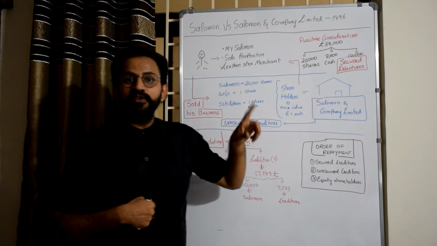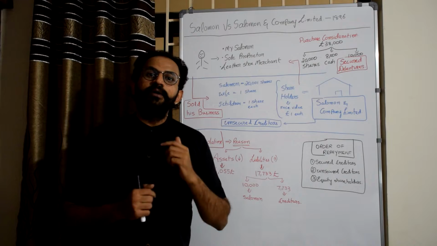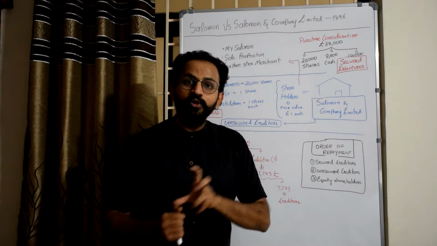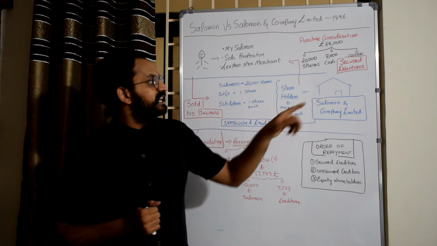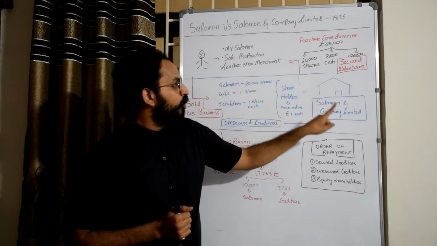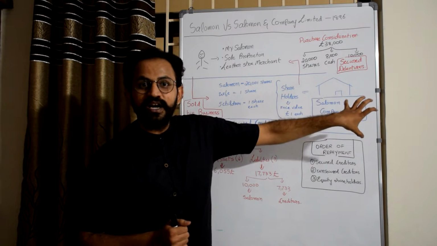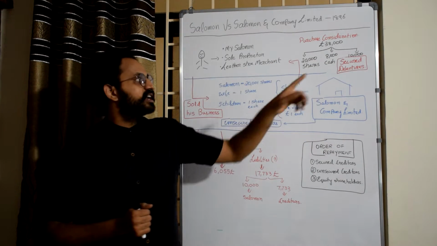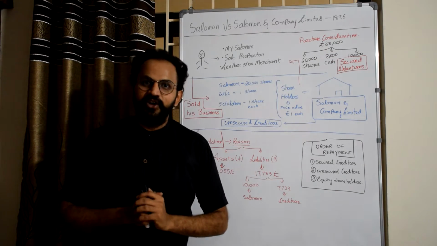In the same way, if the company issues secured debentures and is not able to repay the money when he wants it back, he will have his security over the assets of the company. That is, he can sell the assets of the company and take money, whatever he should get. That is the meaning of secured.